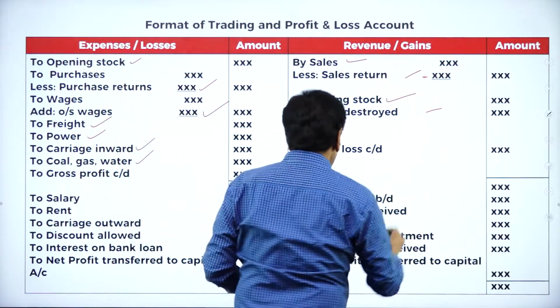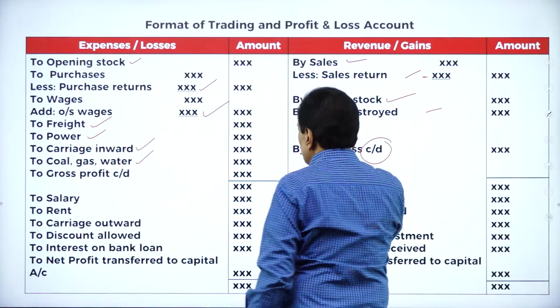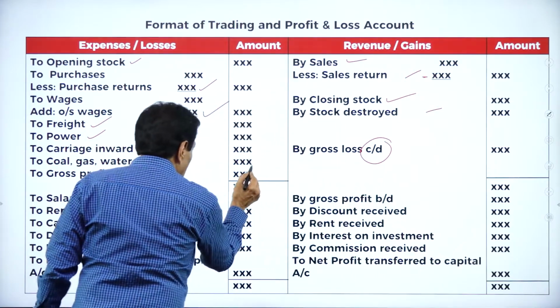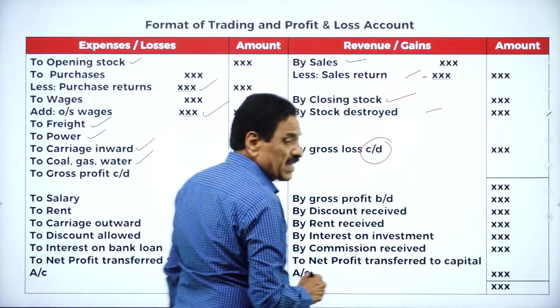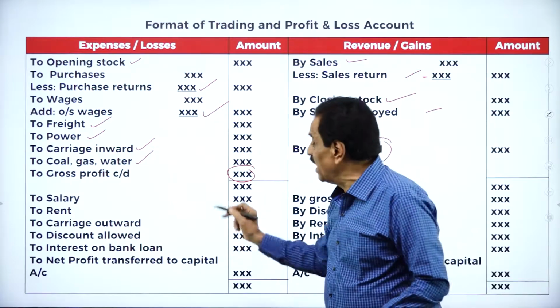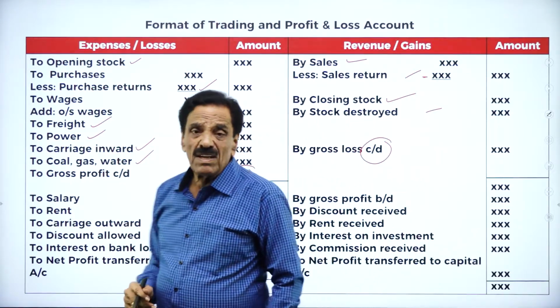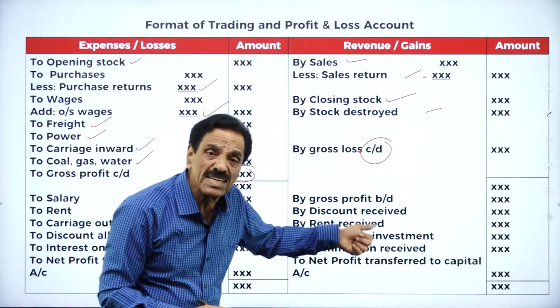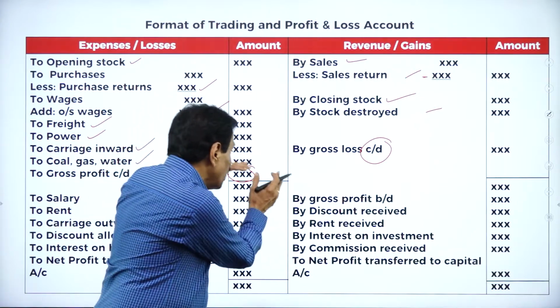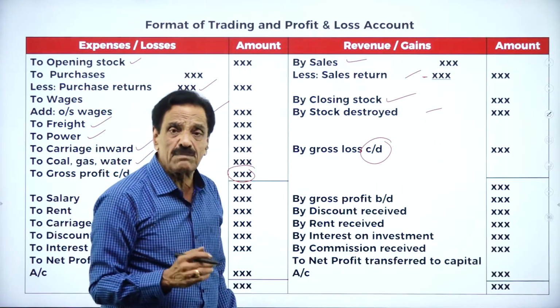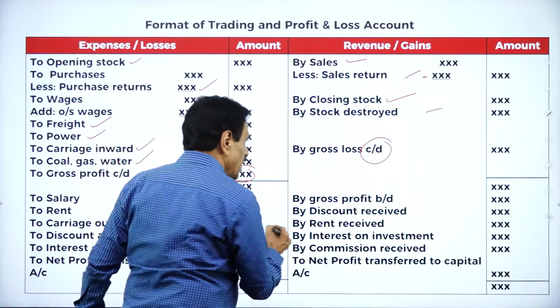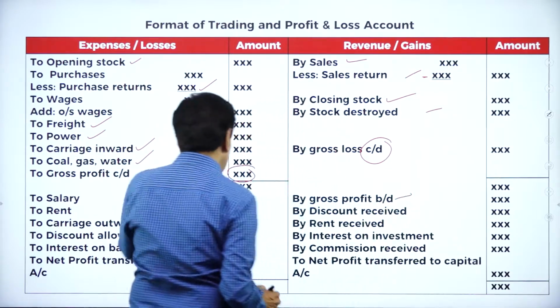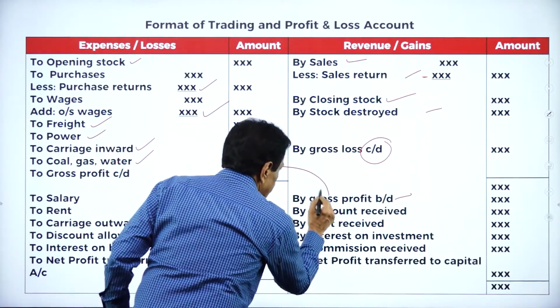So the result is gross loss carried down. Here, if it is a profit, gross profit carried down. If the credit side is more than the debit side, it is called gross profit. If the debit side is more than the credit side, it is called gross loss. Then the account you are going to prepare next is nothing but profit and loss account. Here, gross profit has been brought down.